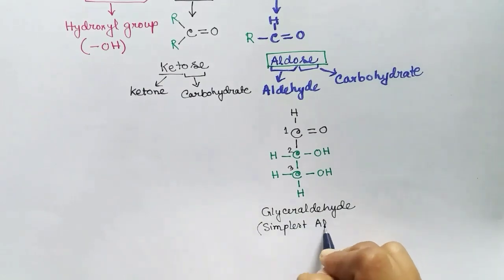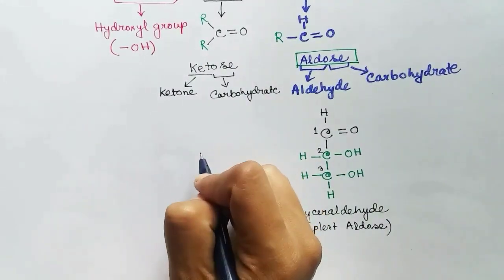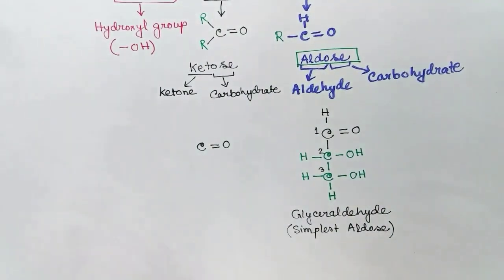And the name of this sugar is glyceraldehyde, and this is the simplest aldose. Simplest sugar molecule has at least 3 carbon atoms, because if we remove the third carbon from this molecule, we will not have polyhydroxyl group in this molecule. So, we can only call it a sugar if it has polyhydroxyl groups.